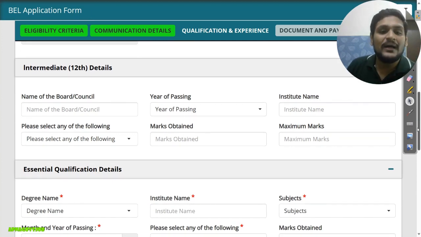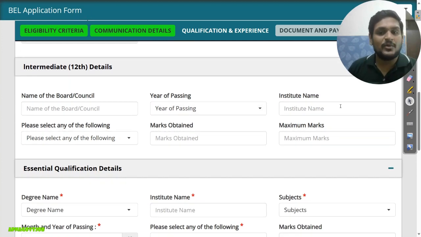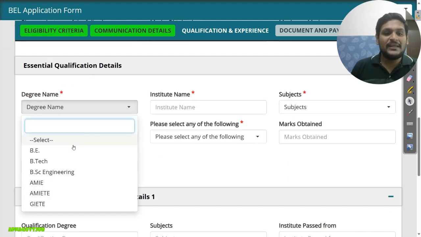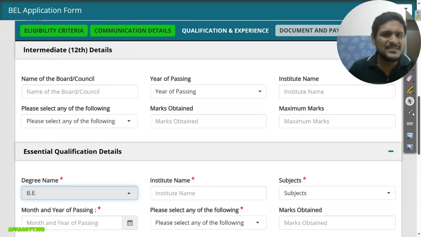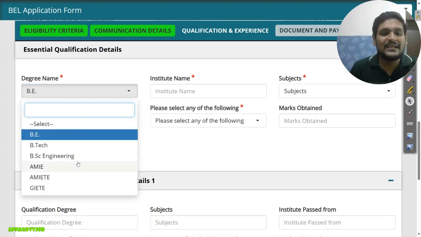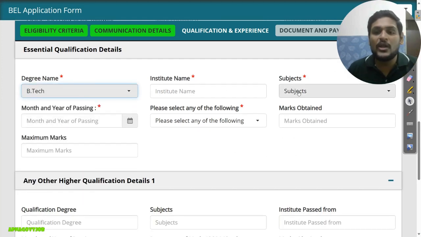Now if you have a diploma, then you can just enter your diploma details here. Okay, then just scroll down, select your degree here, and for 12th I guess this is not mandatory, so those who have a diploma can skip this part also, no problem in that. So from here I will select a degree. Okay, enter your college name, subject.